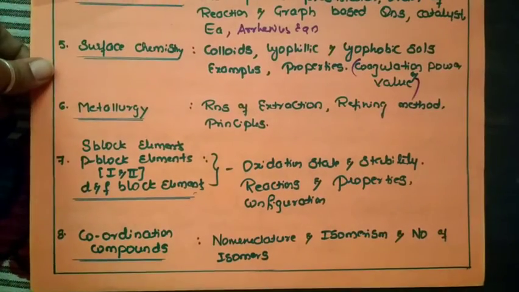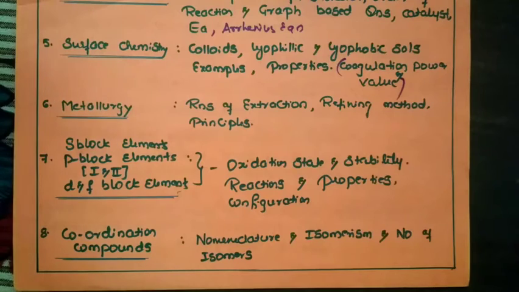So the next one is metallurgy, okay. In metallurgy, around 1, maximum 2 questions again. It is based on reactions of extraction. So different extractions you have, like iron, like copper, okay. And similarly extraction of gold or the noble metals, okay. So those reactions you need to remember, that is important.